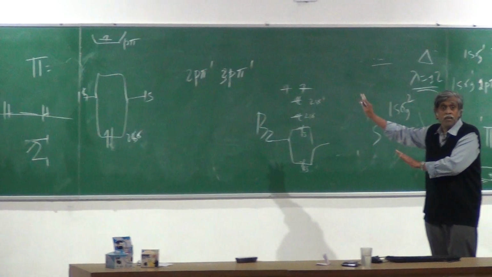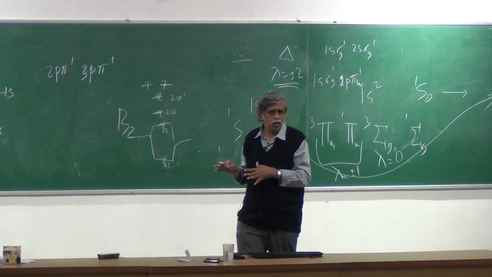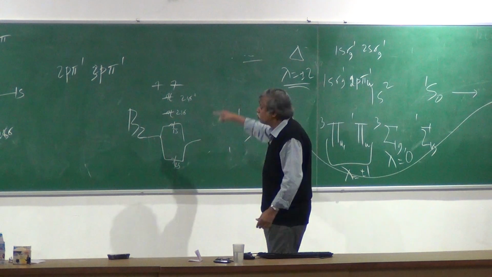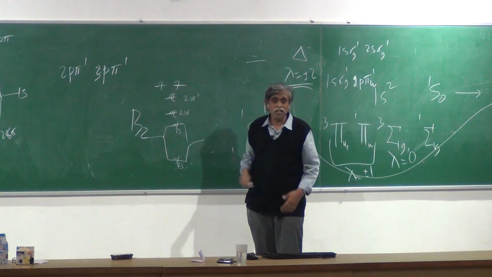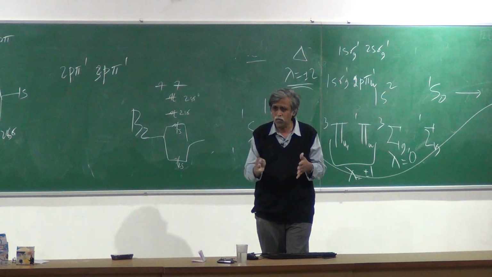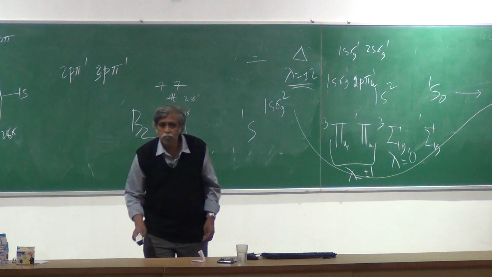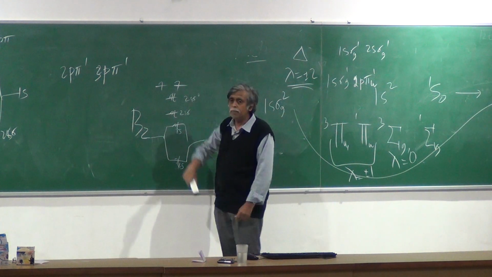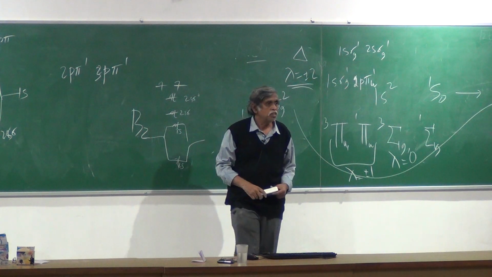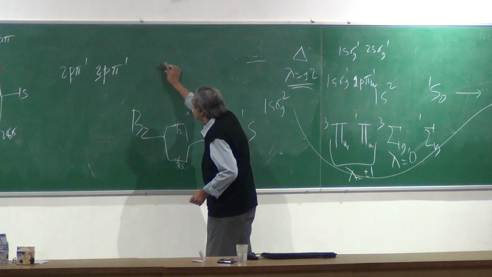Now let's see whether we can derive the state for this configuration without having to worry about the Pauli, which would be the case if I took the ground state of boron. If I took the ground state of boron, both electrons are in the same orbital, and therefore you have to worry about the Pauli. Let's not get into that complication. To make matters a little easier, I have simply taken this electron and put it up here, giving you this configuration, 2p pi, 3p pi.